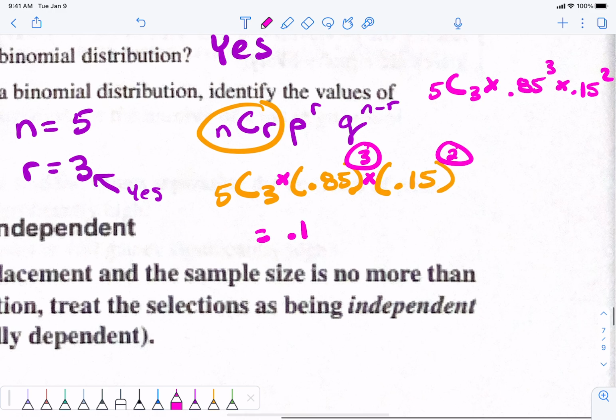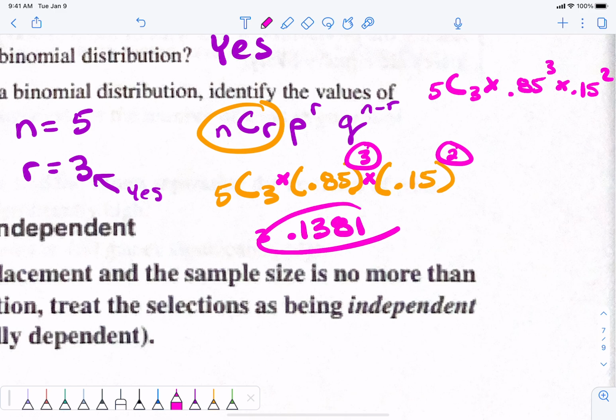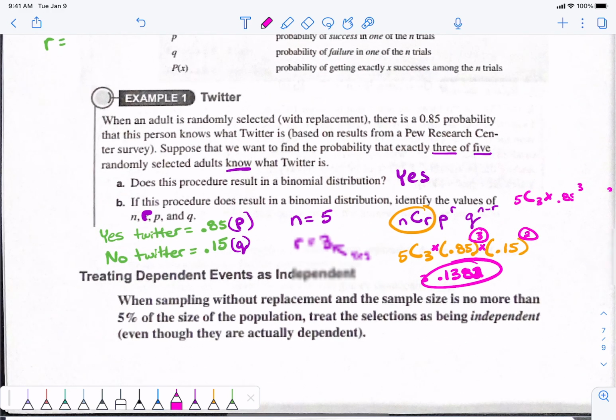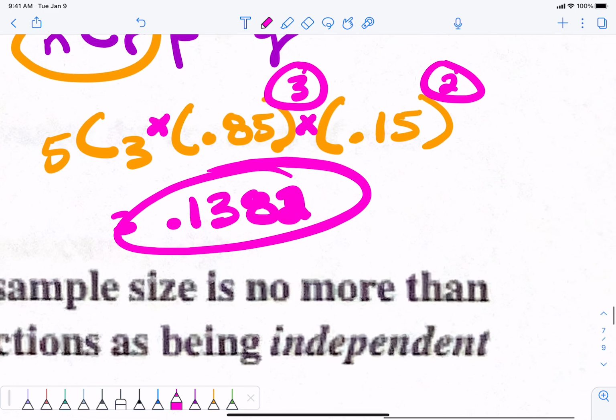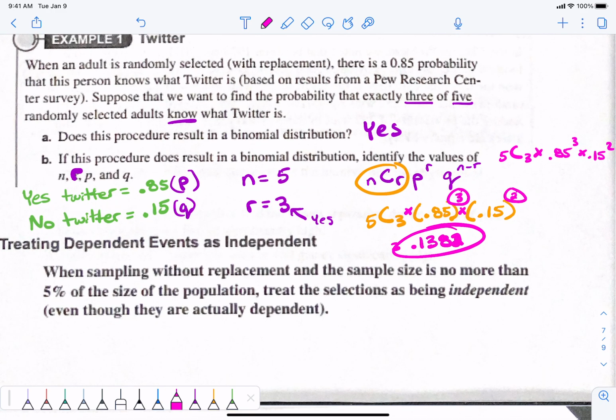0.1381? It rounds up to 0.1382. So there's like a 14% chance that exactly 3 of them are going to know Twitter. 0.1382. This is not terrible. Just the formula: you have your 4 pieces. That's it. Good? All right, I'm going to stop there.